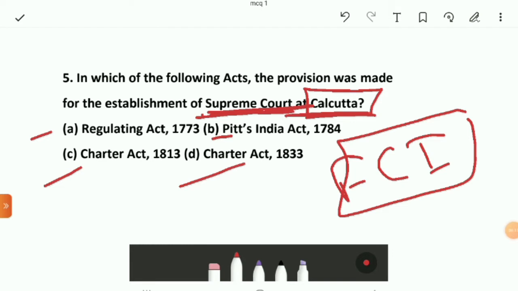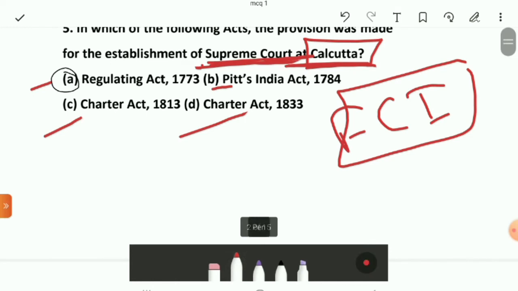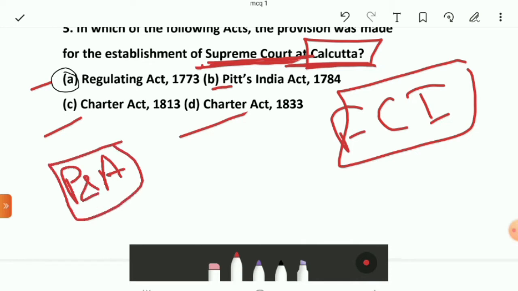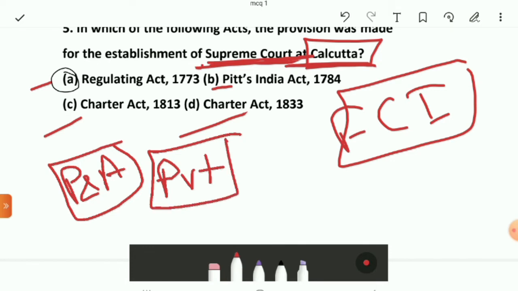The right answer for this question is Regulating Act of 1773. The other important provision of this act was that it for the first time recognized the political and administrative functions of the East India Company, and it stopped the company's officials from private trading and accepting gifts from the natives. And the third important provision of this act was establishment of Supreme Court at Calcutta.